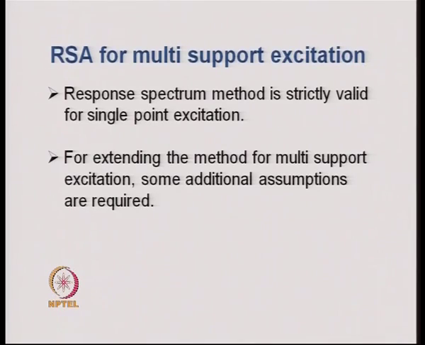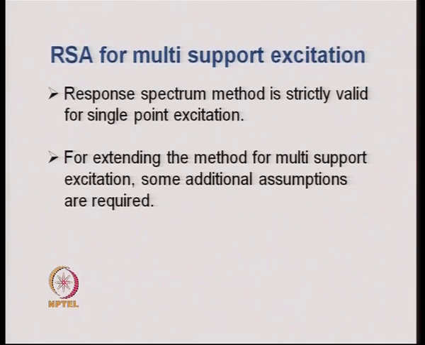In that, we started describing the assumptions that are additionally used for extending the response spectrum method of analysis to multi support excitation.